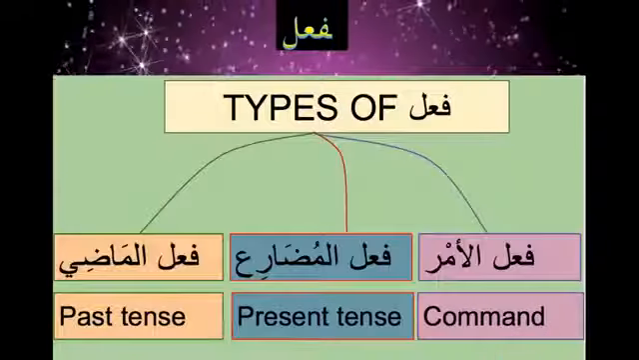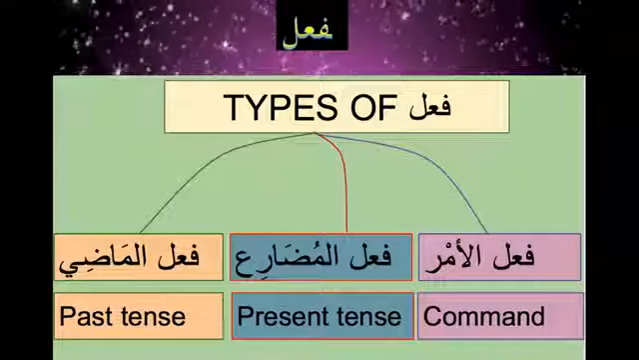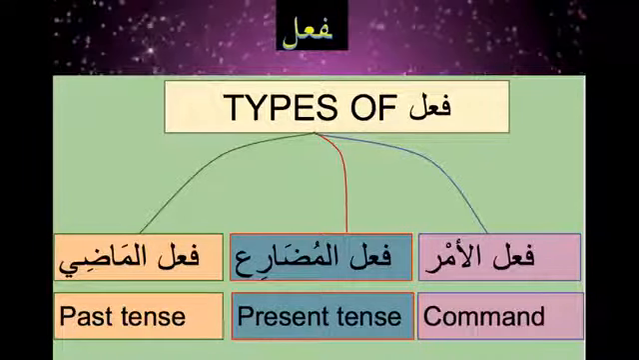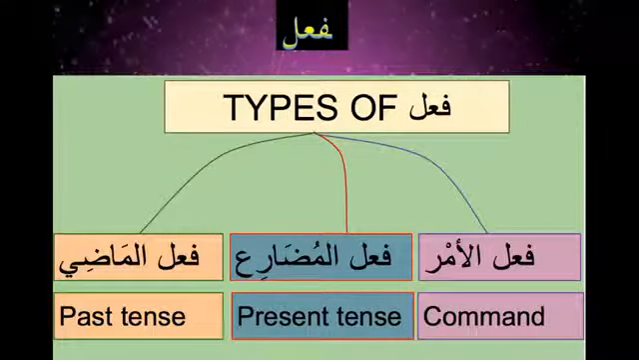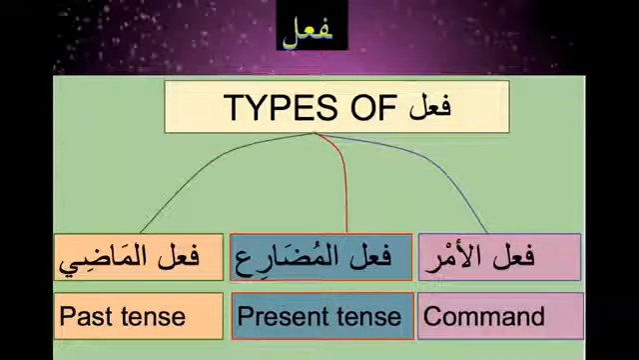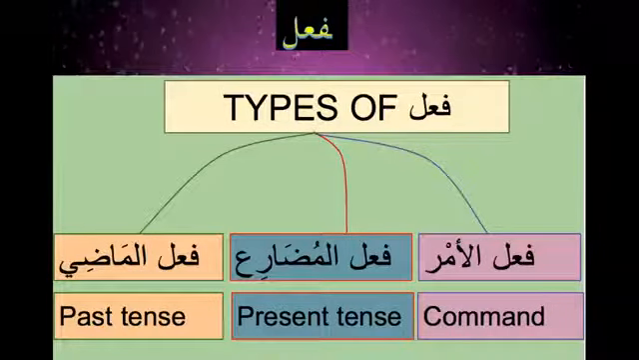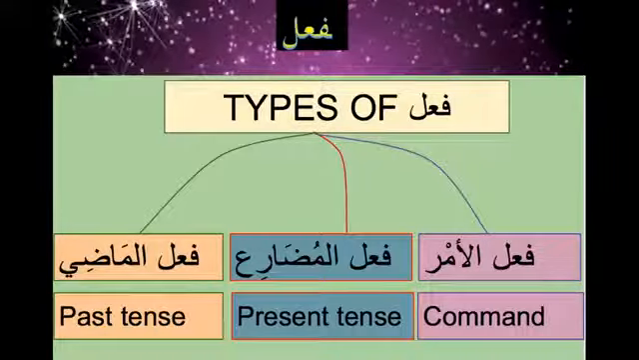So we're going to see what the case endings are for the fa'al. There are case endings for the fa'al as well. So we know the types of fa'als. There are three types. Basically we know fa'al madi, past tense, fa'al mudari, and fa'al amr. So we have to learn in each type what the case endings are. How do we identify each?